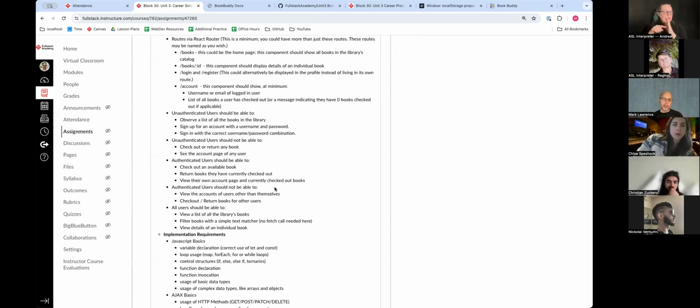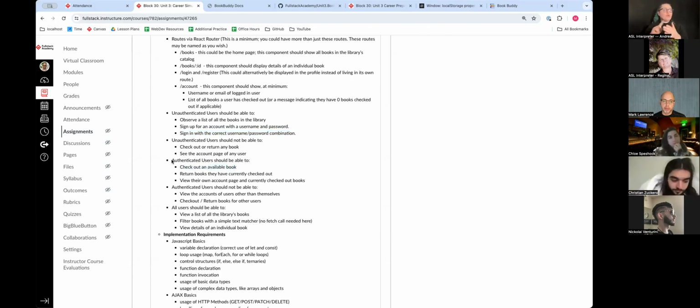Unauthenticated users should be able to observe a list of books in a library, sign up for an account with a username and password, and sign in with the correct username and password combination. Unauthenticated users should not be able to check out or return any book, or see the account page of any users. Authenticated users should be able to check out an available book.